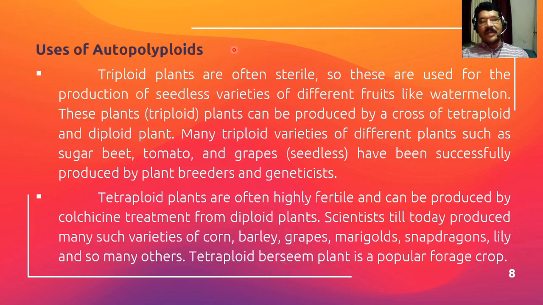So these are uses of autopolyploids. Triploids are very useful for the production of seedless varieties, and tetraploids are very useful for high yield, highly fertile varieties of corn, barley, grapes, marigold, snapdragon, lily, and many others.